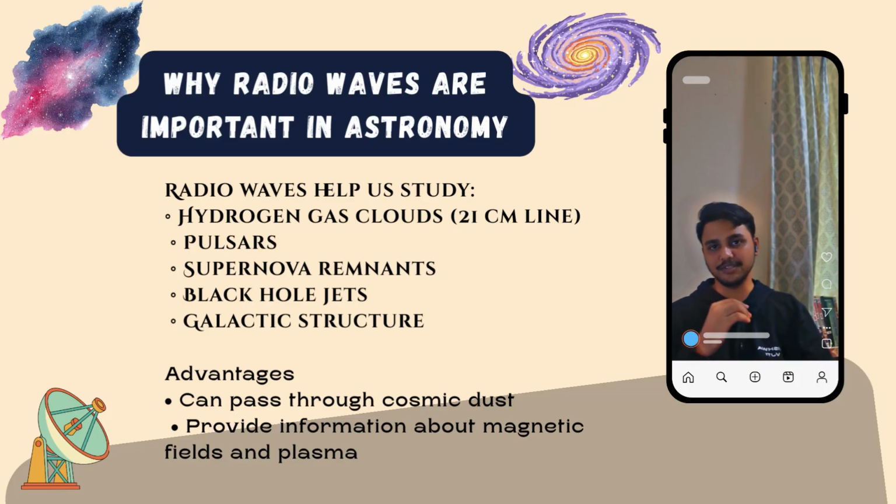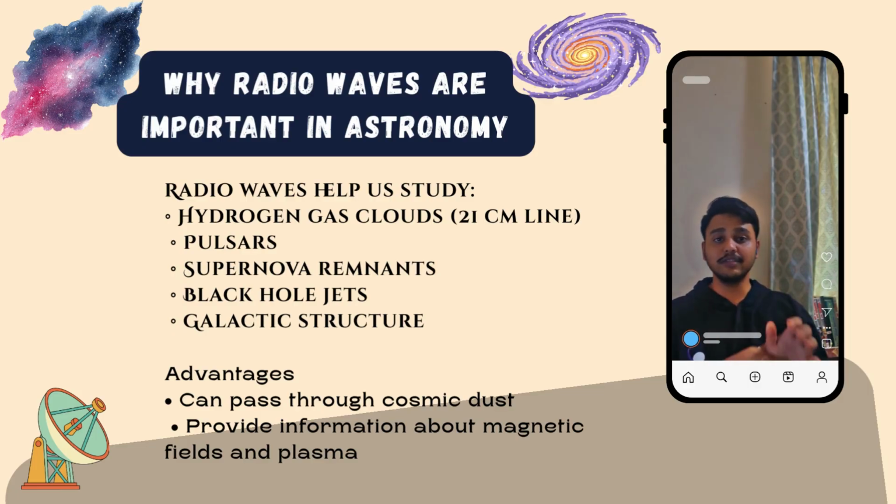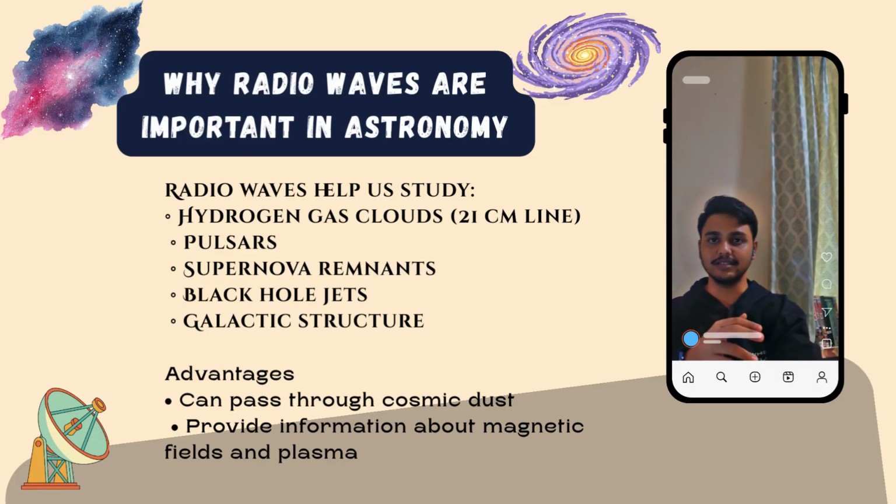bursts of radio waves. In addition, radio waves are produced by relativistic jets near black holes, by supernova remnants, and by various plasma processes occurring in space. Another advantage of radio waves is that they can pass through the cosmic dust clouds that block visible light, allowing us to look at regions of the universe that are otherwise hidden in the visible rays.